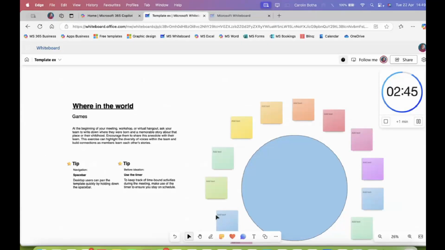And we still have 2 minutes and 45 seconds left. So when you really wait for time to go by, it takes quite a long time. It's like watching paint dry. You can add another minute if they ask you to. You can stop the timer, and you can pause it.